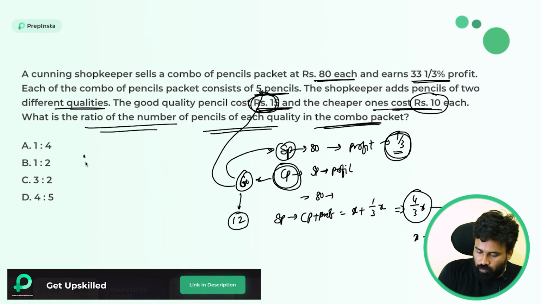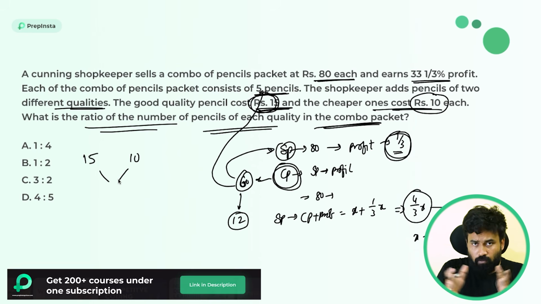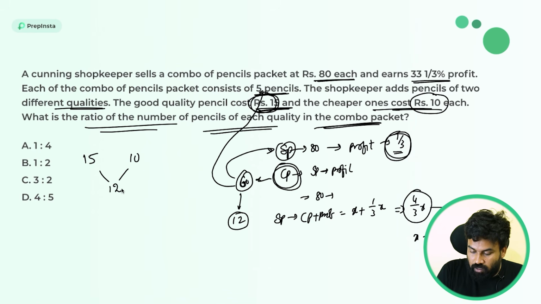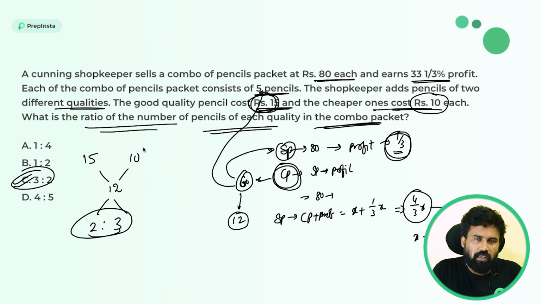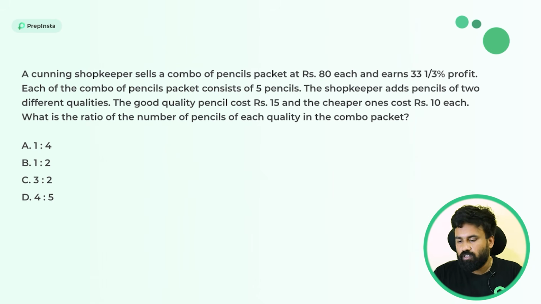One quality is 15 rupees and another quality is 10 rupees, and they are joining combo and selling for 12 rupees. 12 rupees is the resultant price. So what is the ratio? Simple, right? 2:3 or 3:2 is the order. They have not mentioned any specific order, so we will simply do 2:3 or 3:2. Right? So this is how we can solve these type of questions.